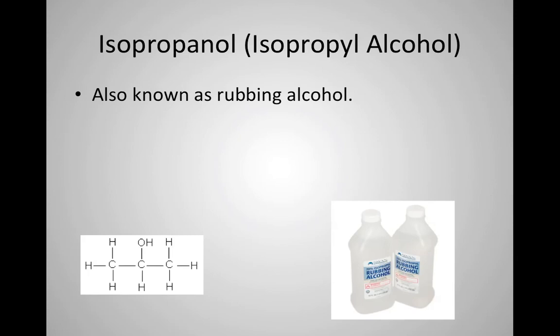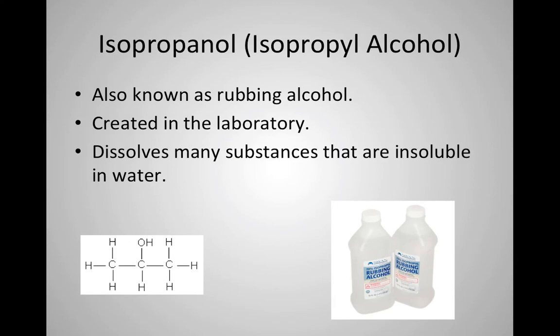The solvent that you guys are going to be using for the next lab is isopropanol. We also know that as rubbing alcohol. And you can see it's a little more complicated than the other alcohols, and it's not made in nature. It's created in the laboratory. But it is a really, really good solvent. So it dissolves many substances that are insoluble in water, and that's why we use it.